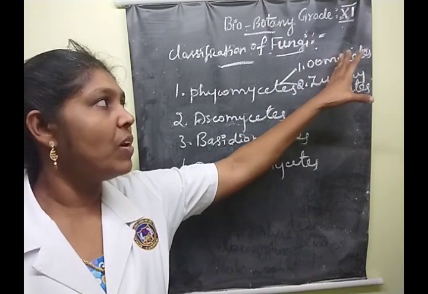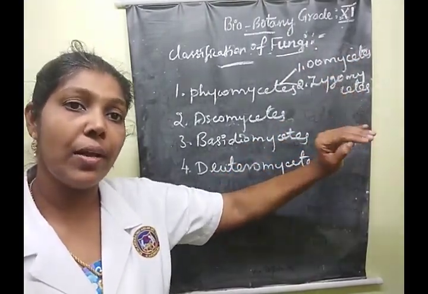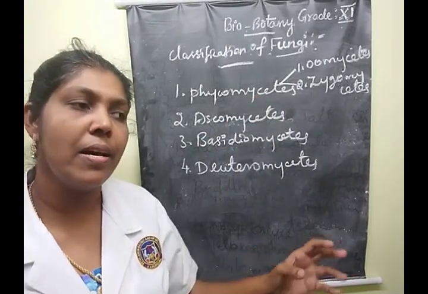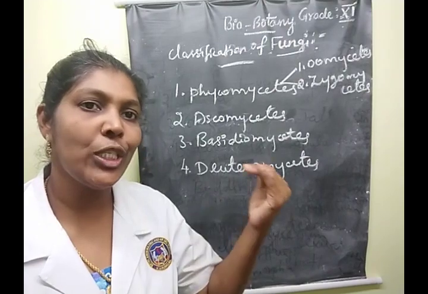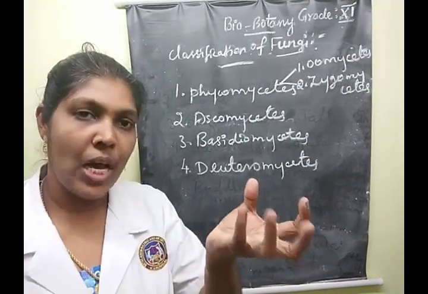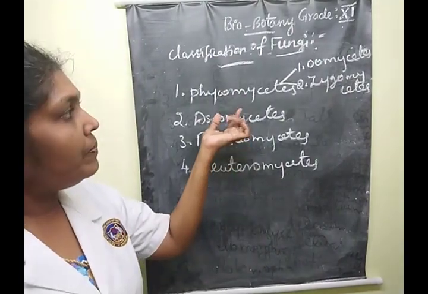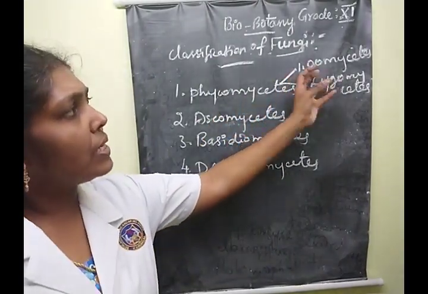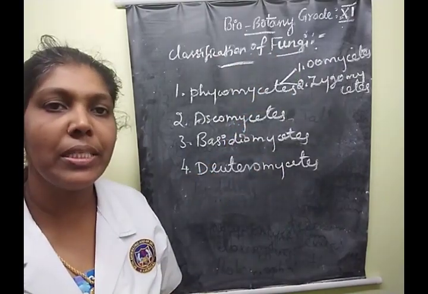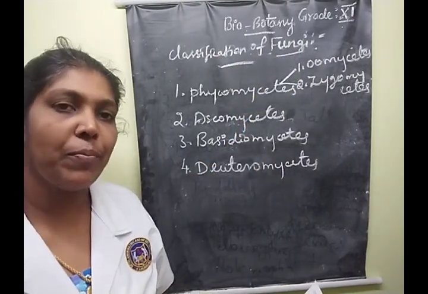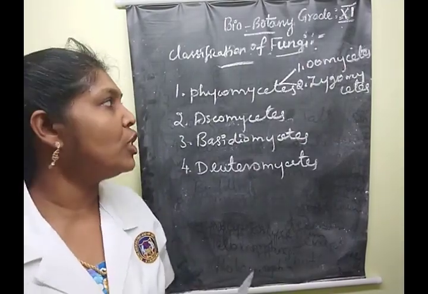These 2 fungal classes, Oomycetes and Zygomycetes, are placed as the very lowest forms of fungal organisms. Clear? They originated from algal species. Clear, children? Then who proposed the classification of fungal organisms? It's Constantine, that's one person, and another one is Charles W. Mims. So these are the 2 persons only.